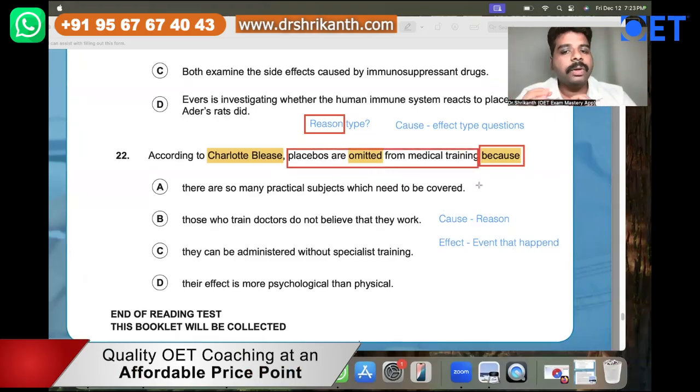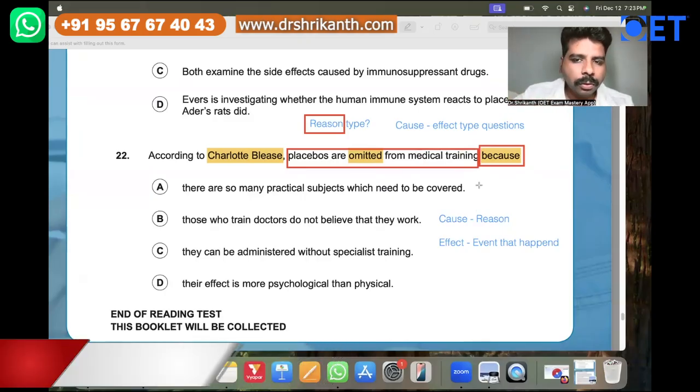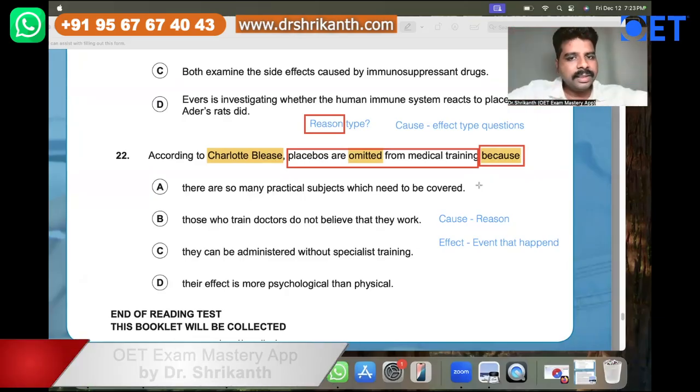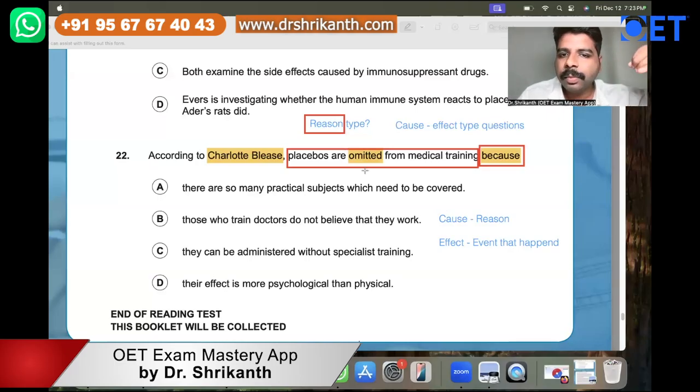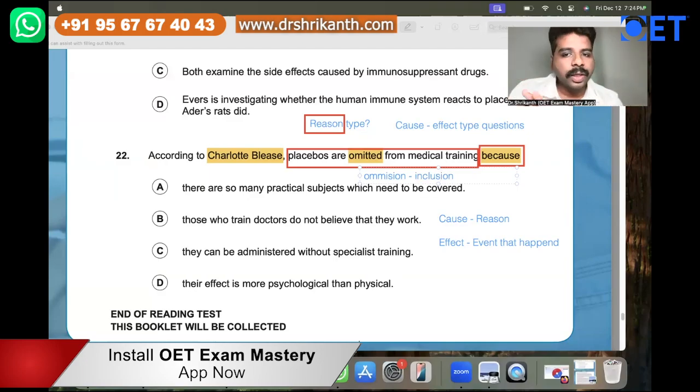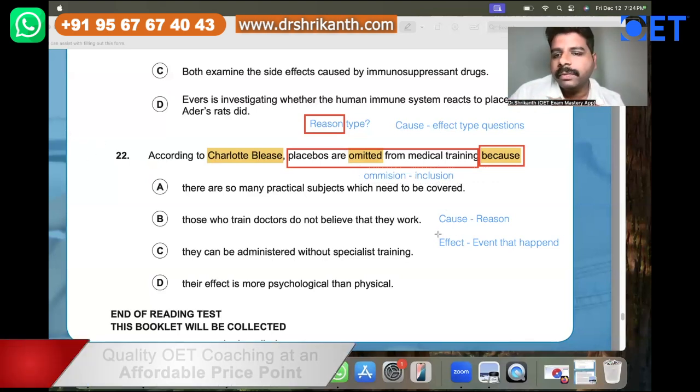So when doctors are being trained, when students join for the MBBS course, or the Ayurveda course, or the homeopathy, whatever it is. I think they're talking about the MBBS over here. So when they are getting MBBS training, for some reason in their training syllabus, placebos are omitted. What is the meaning of omission? Omission means the opposite of inclusion. That means it is excluded. So placebos are not included in the medical training. So this is the effect or the event that has happened.